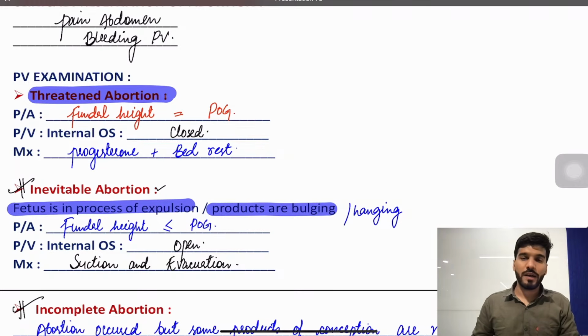Then anembryonic, we have a blighted ovum. Again, we'll go for dilatation and evacuation. The os is closed. It is also asymptomatic. There is no embryo present, but a gestational sac is present with no pole. That is all about the types of abortion.